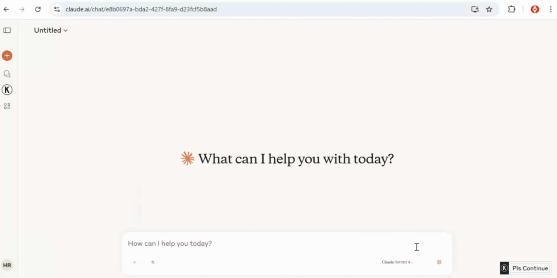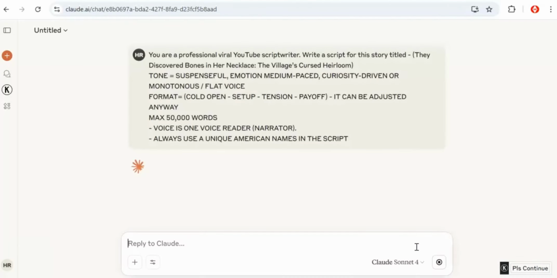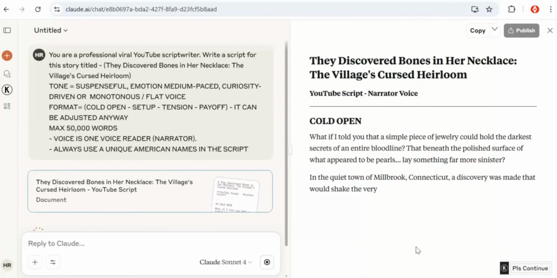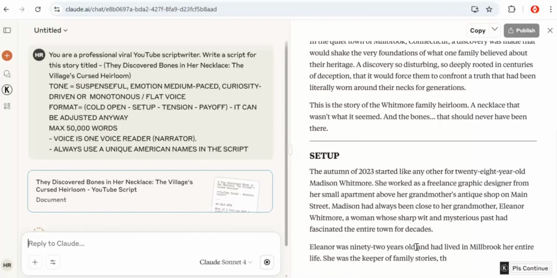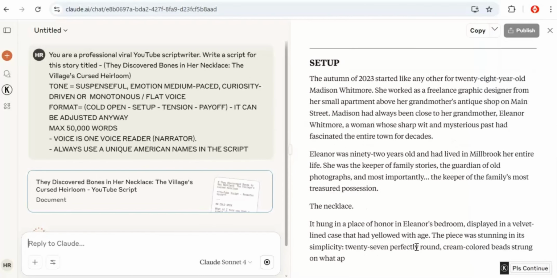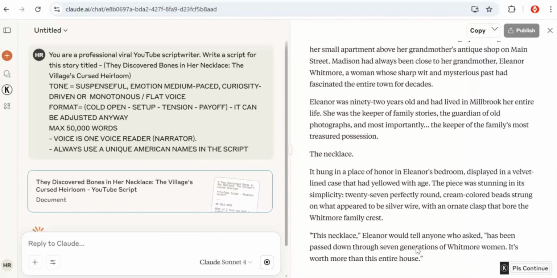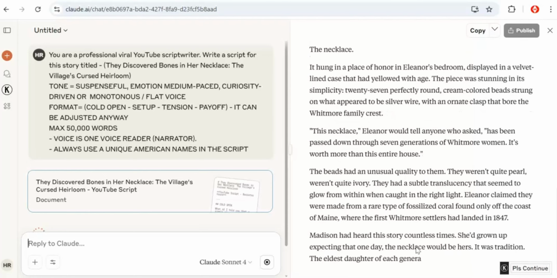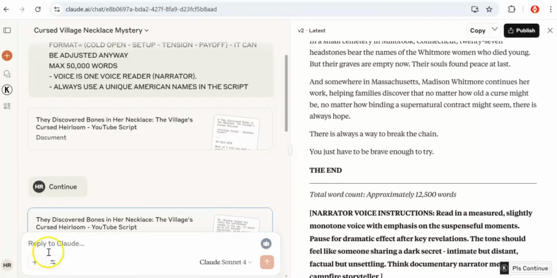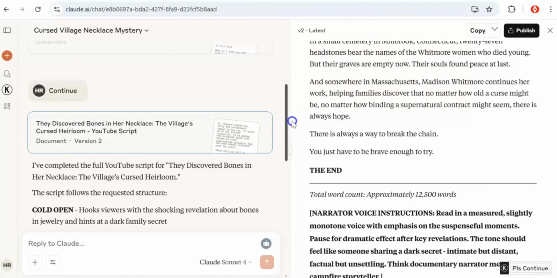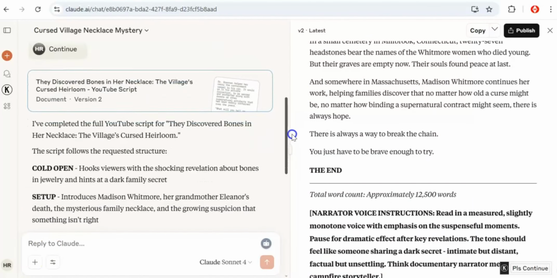I will show you this while it is generating, and I'll also skip ahead and show you the end of it. As you can see right now, it is generating in the same format and tone I instructed the AI to use. I have to wait a few seconds, and as you can see, after a few seconds, it generated over 12,500 words for this title.